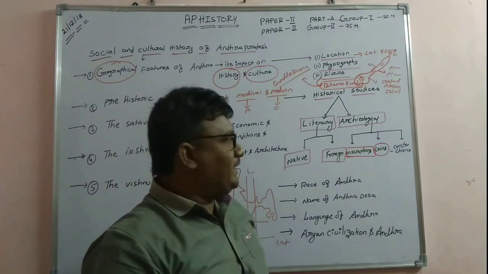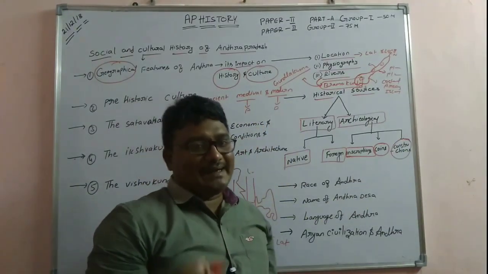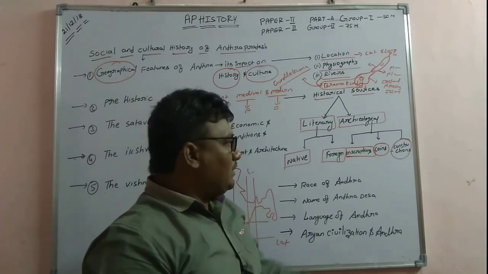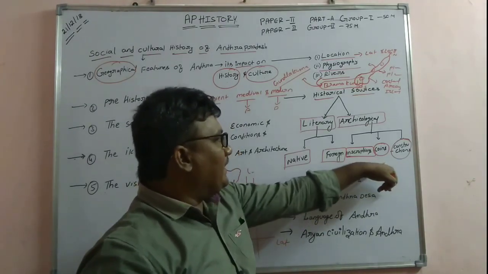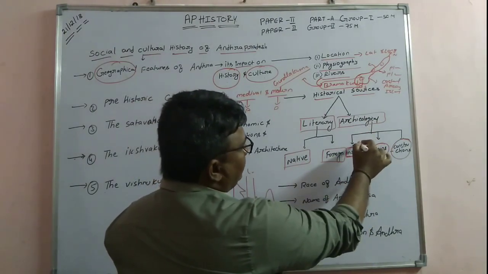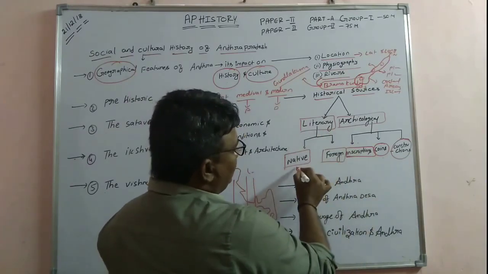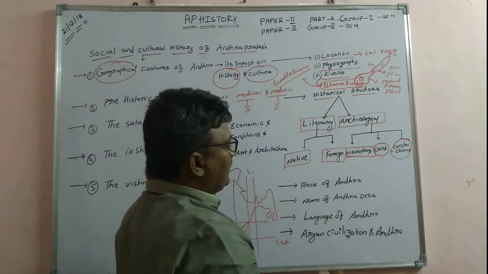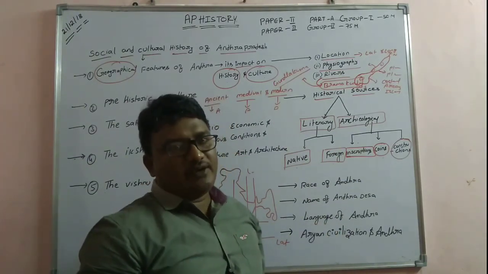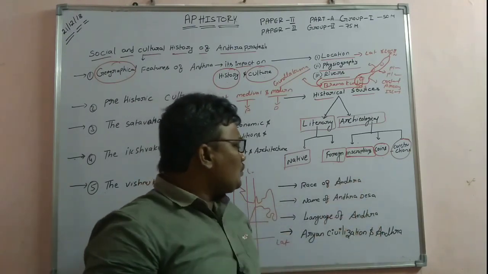And then constructions: what constructions were built in ancient times? These 3 are archaeological sources. So archaeological sources include inscriptions, coins, constructions. Literary sources include native sources and foreign sources. Native sources means the books written, or information given, by native writers.